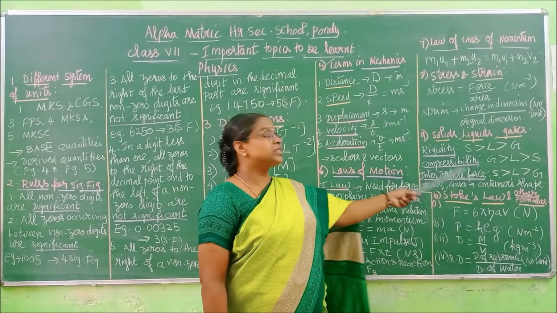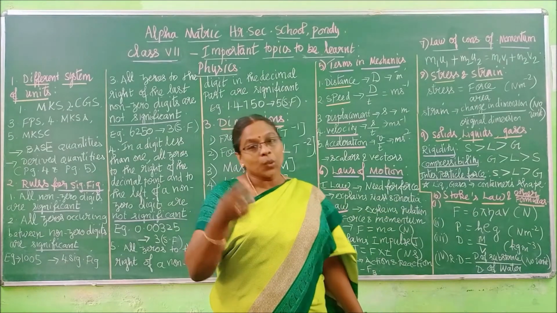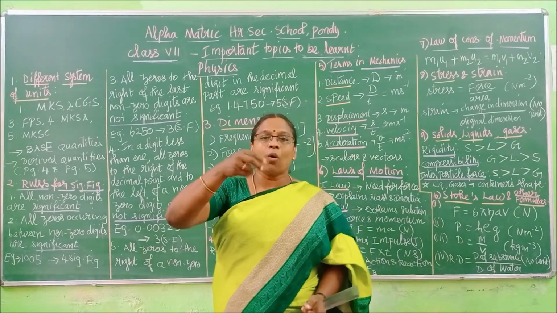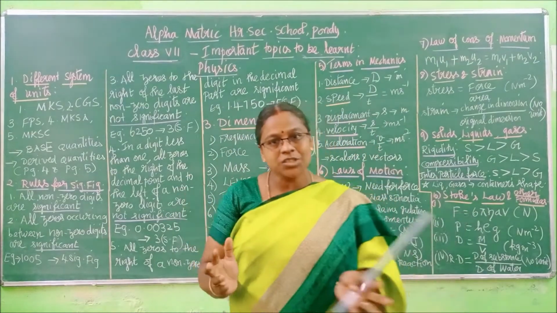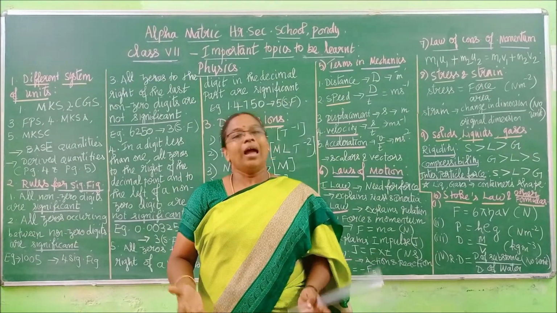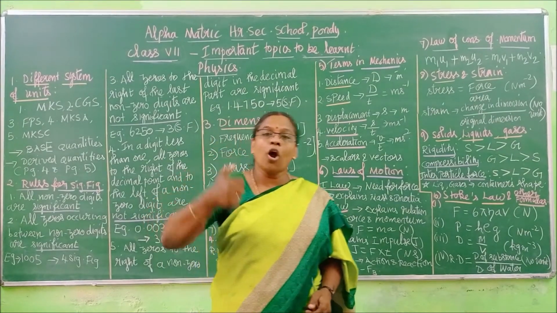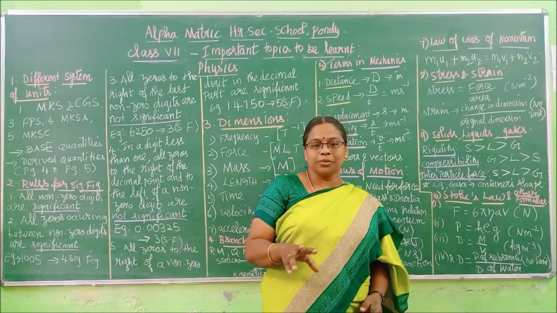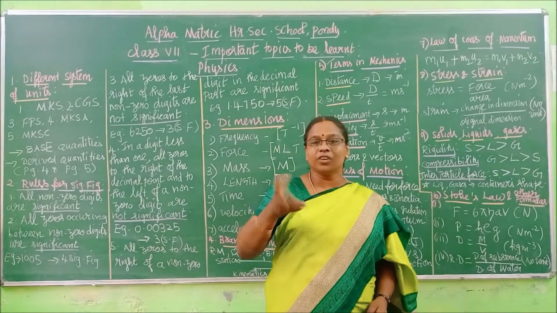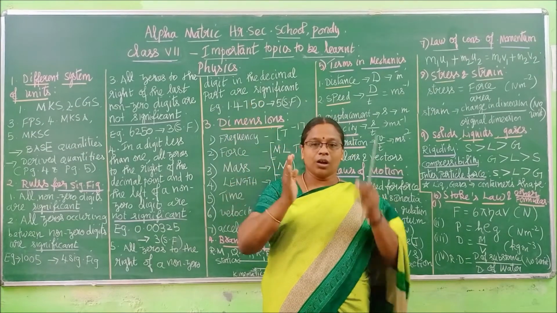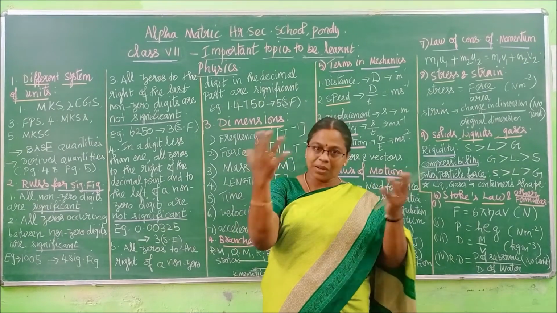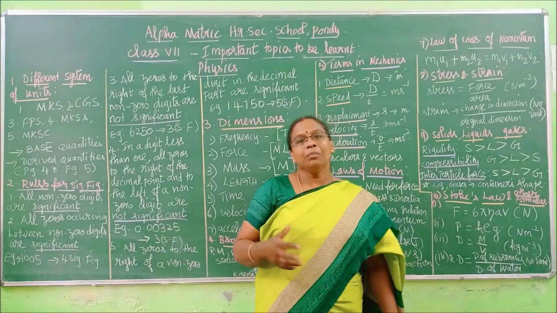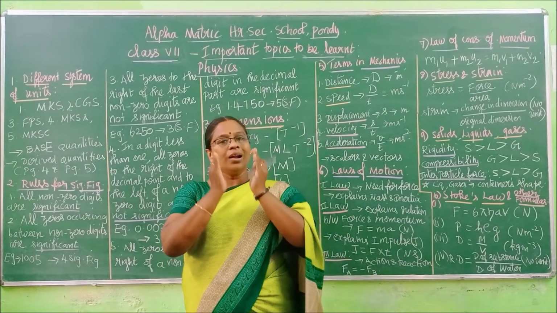Among these three states, solids, liquids and gases, liquids and gases will take the shape of the container. For example, if I take water in a water bottle, that water takes the shape of the water bottle. Even the gas also, right? We have body perfumes, body sprays and all, so gases are filled in them. These perfumes come in different shapes: a smaller one, bigger one, curved one, stylish one. Whatever may be the shape, the gases and liquids take the shape of the container, right? But solids have a strong definite shape.